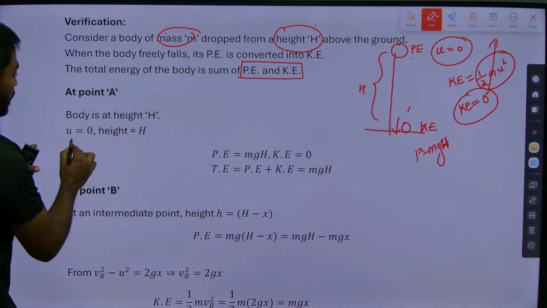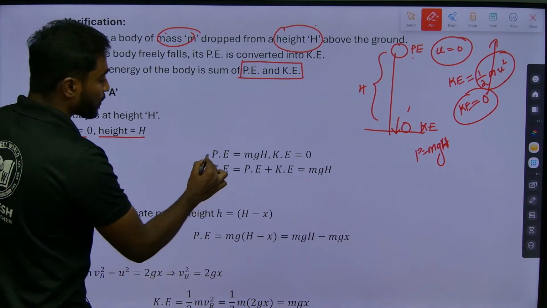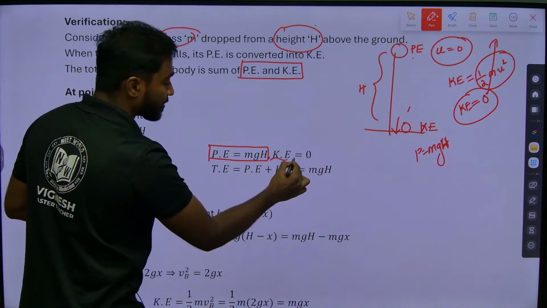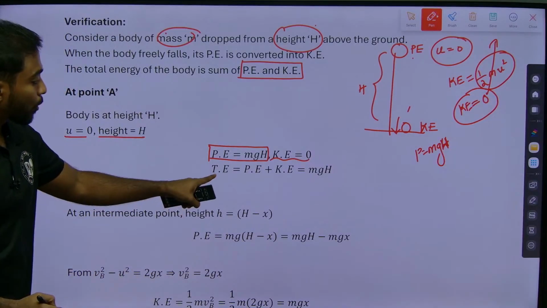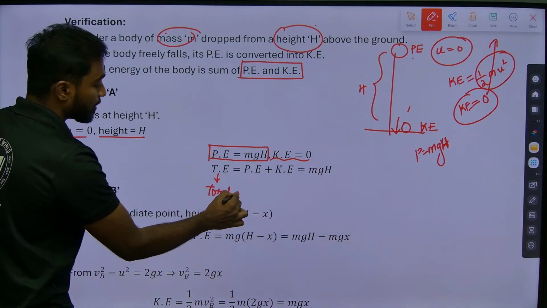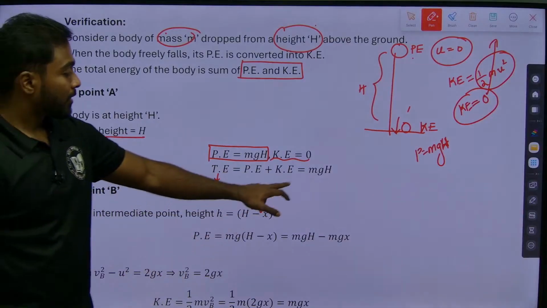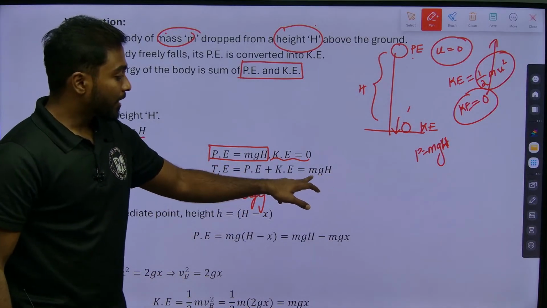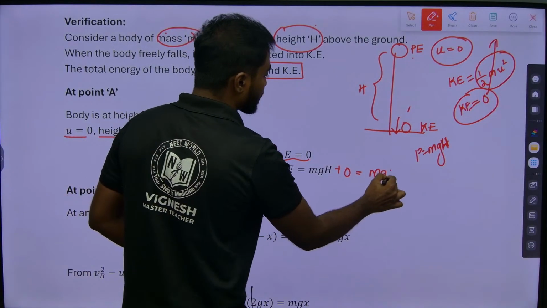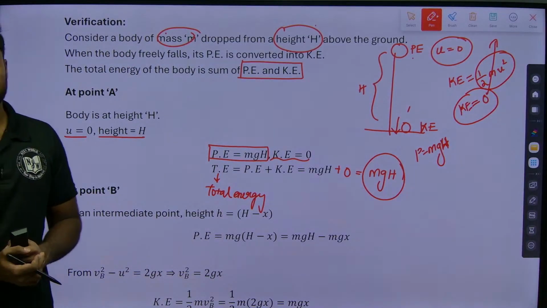So, we have u equals 0, height equals h. When we substitute the values, we will get potential energy as mgh and kinetic energy as 0. So, the total energy T is nothing but the sum of potential plus kinetic, which is mgh plus 0, which is nothing but mgh. So, at point A, we got the energy as mgh.